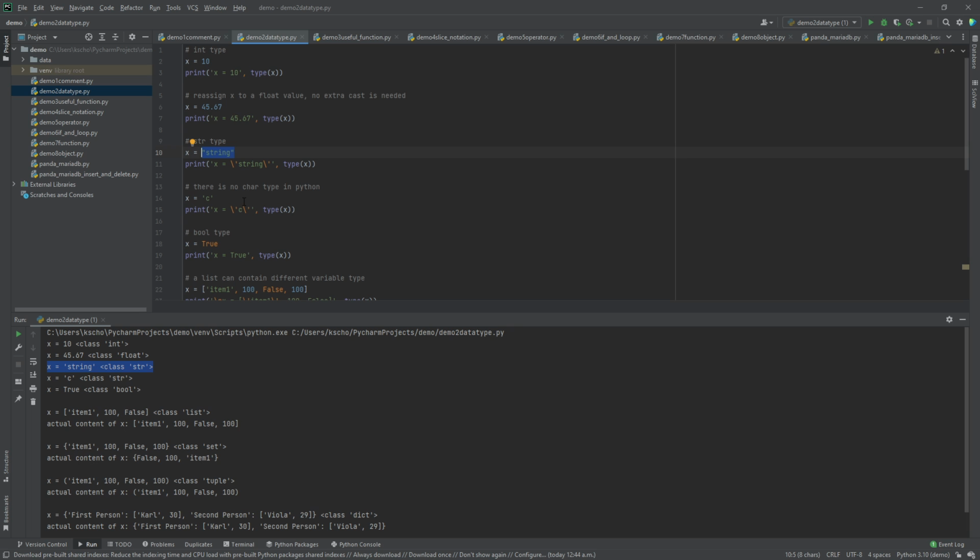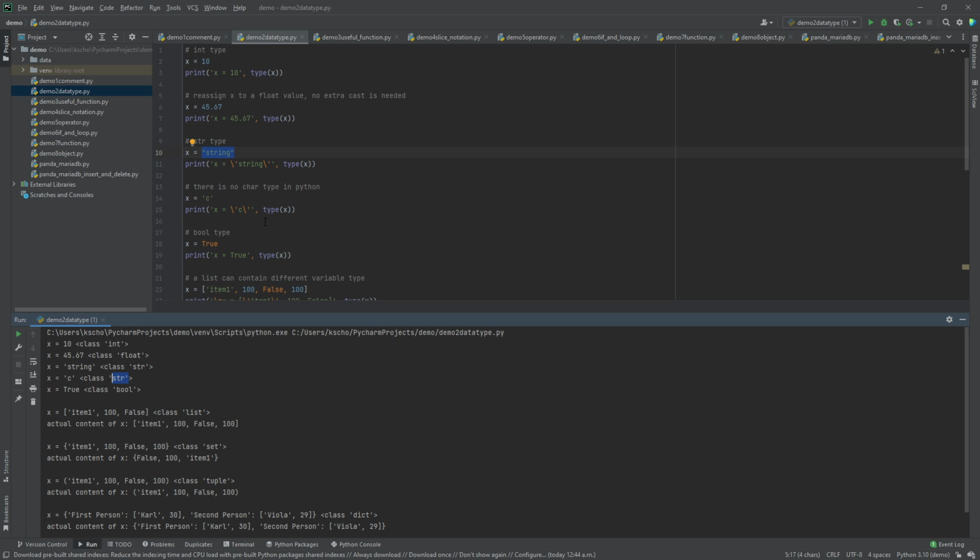And also, there is no character type in Python. So when I want to say x equals 1 character, it will be interpreted as a string with only 1 character. But in the end, it's also a type string.